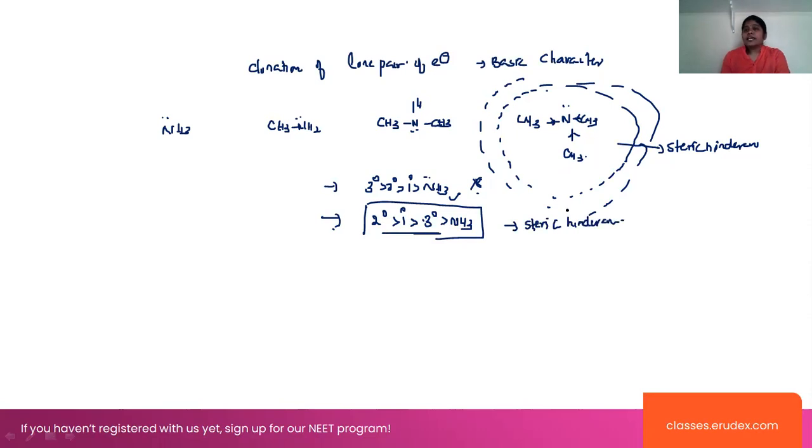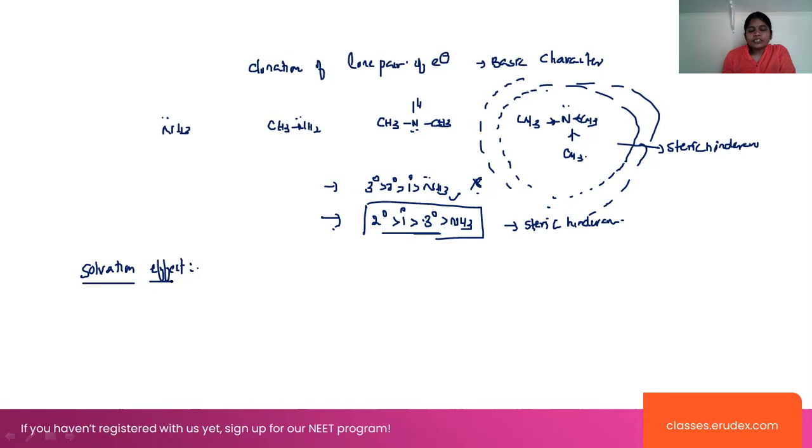Whenever in the presence of the electron releasing groups, tertiary is more stable than secondary, primary, and ammonia. But due to the steric hindrance, this order will change to secondary, primary, tertiary, and ammonia. And here, the basicity of amines can be explained by using the solvation effect also.